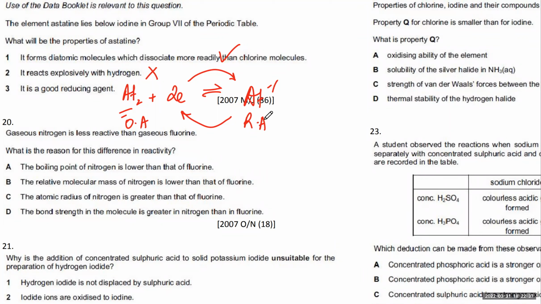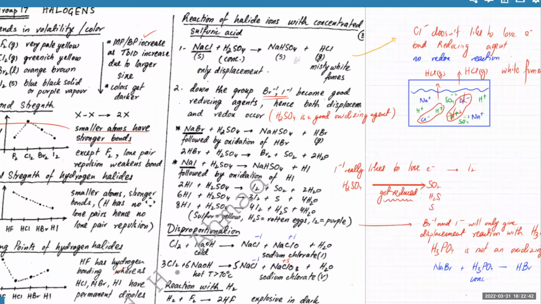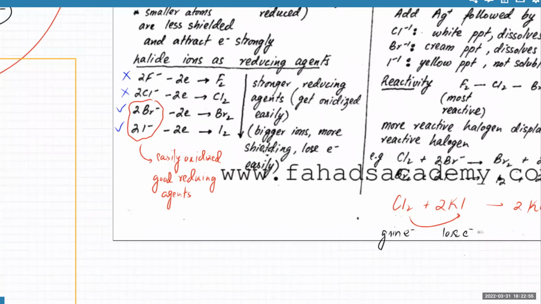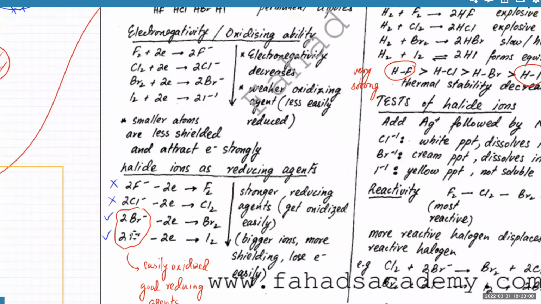Sir, basically in group 17, chlorine readily dissociates, and then down the group it decreases, right? Like iodine likes to lose electrons, you're talking about electrons, right? Yeah. So in group 2, the ion at the bottom likes to really lose electrons, when you're talking about the ion. So the bottom one's reducing power increases. They become stronger reducing agents down the group.